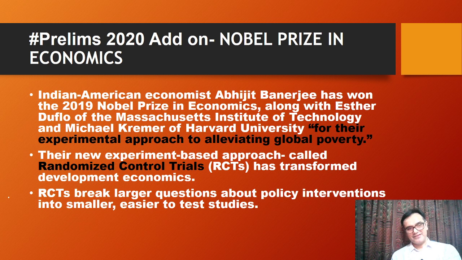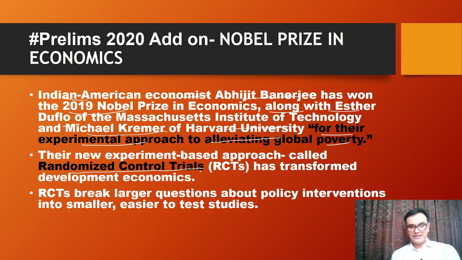Okay, then Prelims 2020 add-on for Nobel Prize in Economics. Now, this has been there. In 2019, the Indian American economist Abhijit Banerjee has won 2019 Nobel Prize in Economics. In each subject, you must know that, okay? Along with Esther Duflo, so she's also his wife, of Massachusetts Institute of Technology, and Michael Kremer of Harvard University. For what they have got the Nobel Prize? So they've got it for their experimental approach to alleviating global poverty, their new experimental based approach called randomized controlled trial.